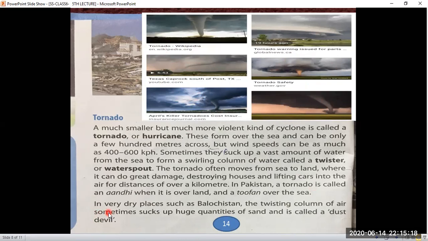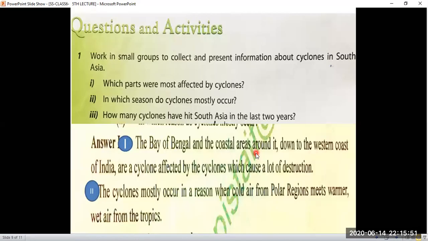In very dry places such as Balochistan, the twister column of air sometimes sucks up huge quantities of sand and is called a dust devil. When the same tornado is produced by sand, it is called a dust devil. So I think it is clear to you how the tornado is produced and what the speed of a tornado is. So this is the end of this chapter.